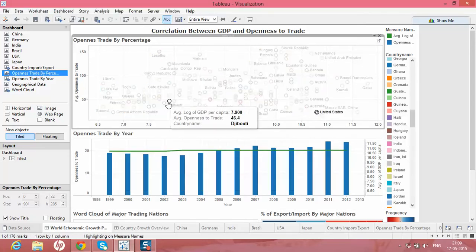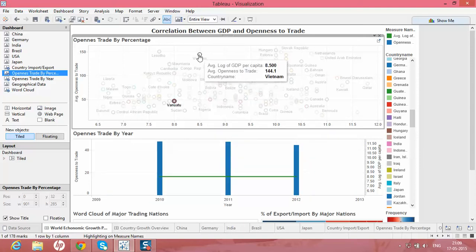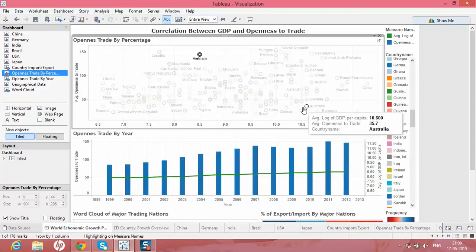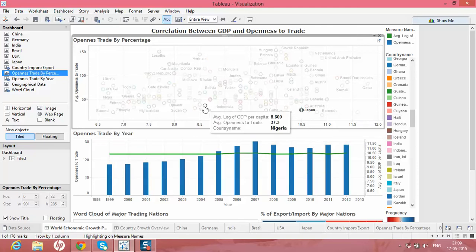and if we select countries like Vietnam, Japan or Nigeria, those numbers will change accordingly.